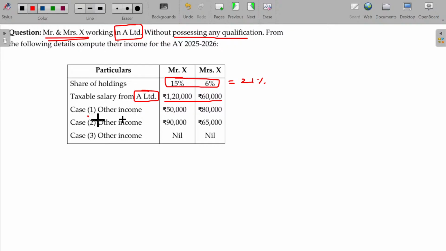Case 1, other income is higher in whose hand? Mrs. X. So these two will be taxable only in the hands of Mrs. X. How much is that? 1,80,000 rupees. In this case, the other income being higher for Mr. X, you can add that 1,80,000 to Mr. X's account. Okay. Now if there is no other income, then what happens? You no need to apply the clubbing.